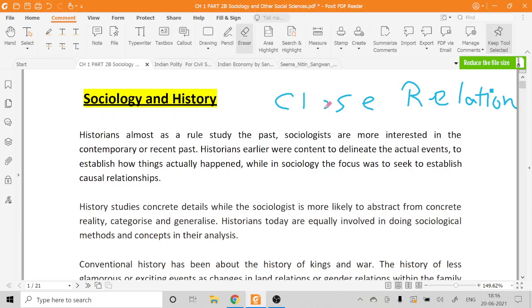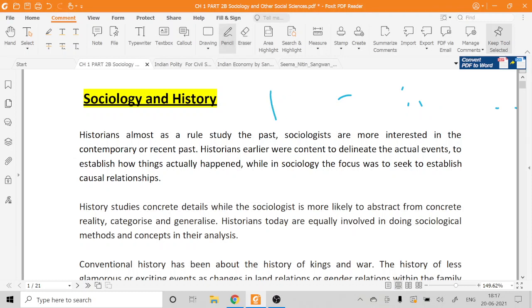For example, when we talk about Karl Marx, I had already told you about Karl Marx and his historical materialism. Even in that topic of historical materialism, Karl Marx has used history in order to bring up a sociological sense of social change. Even when we talk about Max Weber, I had given you an example of a study done by Max Weber, and it was the Protestant, right?